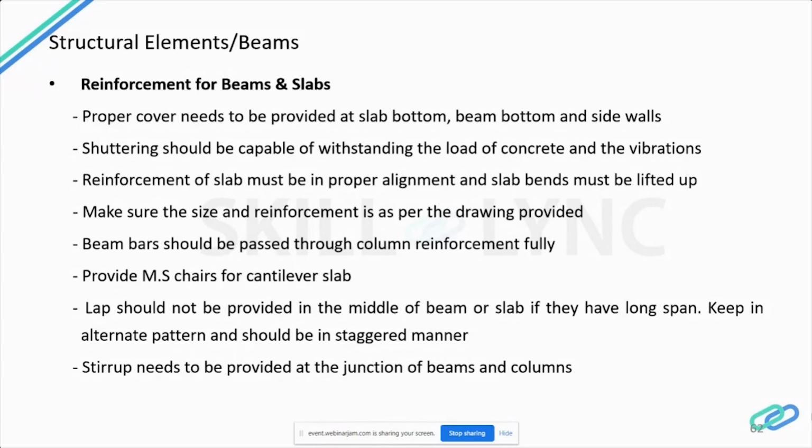The stirrups must be provided at the junction of beams and columns, which is normally neglected. Dowels for future construction should be left out from the slabs. If you are planning to extend the building, or if you are planning to raise the building, then dowel bars should be left out for future expansion in columns and slabs. And parapet bars also should be left for balconies and staircase while casting the slabs.